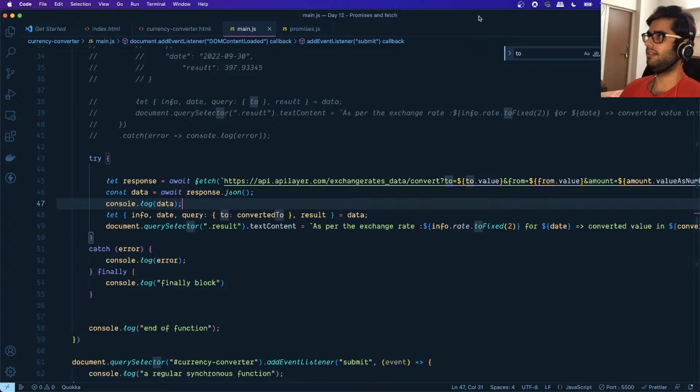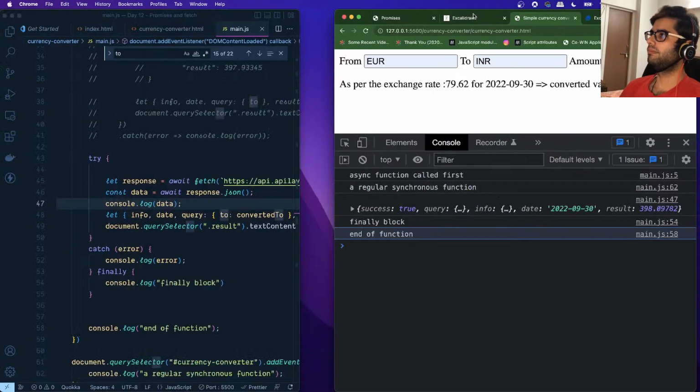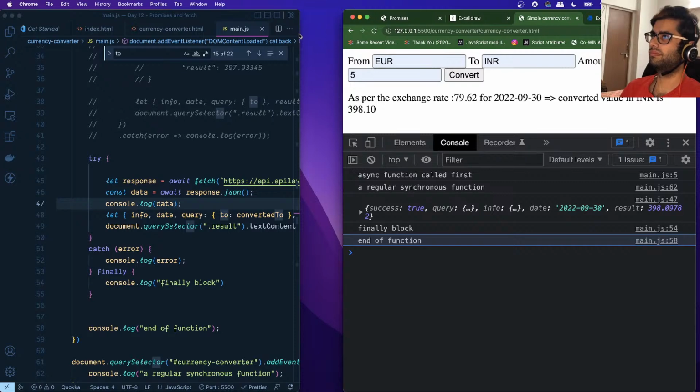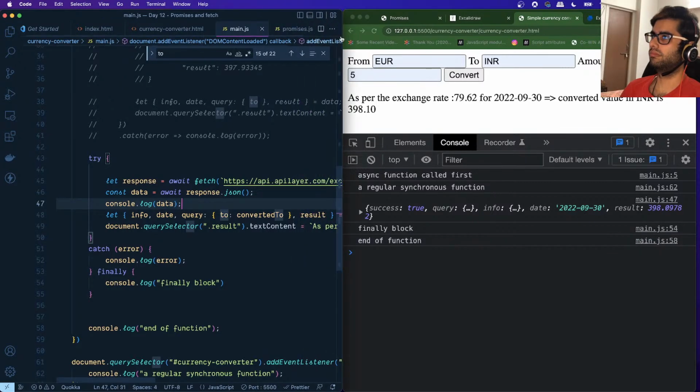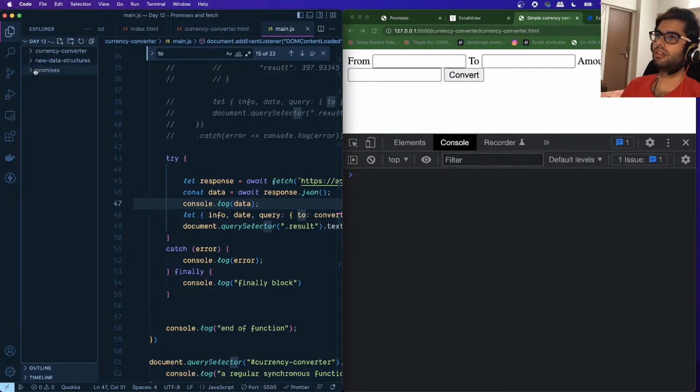Now let's look at the next set of examples. So what we want to learn about is, let me create a new folder, data structures, new data structures which are available in JavaScript.